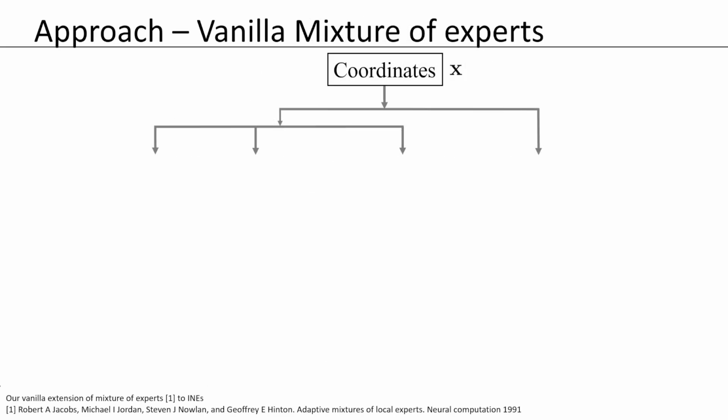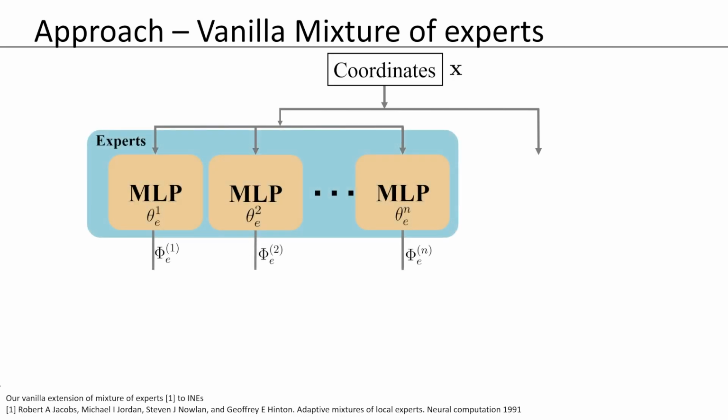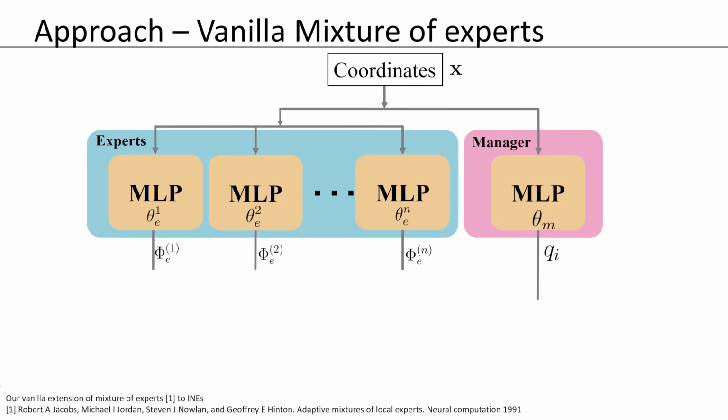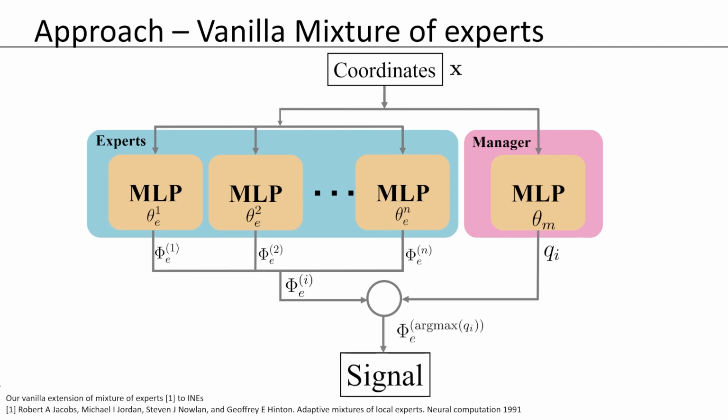A vanilla mixture of experts INR architecture, similar in principle to the one proposed by Jacobs et al. for classification, is composed of two modules, a manager model and an expert module. Both modules get the input simultaneously. The experts module consists of multiple experts, and each expert provides a prediction for the input data point. The manager, on the other hand, essentially selects the best prediction out of all expert predictions by using an argmax operator over a score vector. Our experiments showed that this vanilla formulation for INRs is not able to adequately reconstruct the signals.